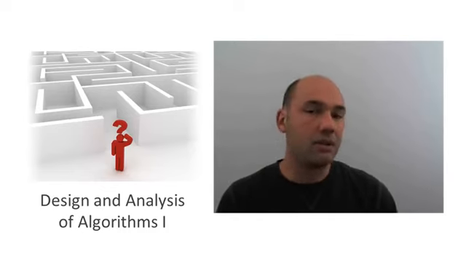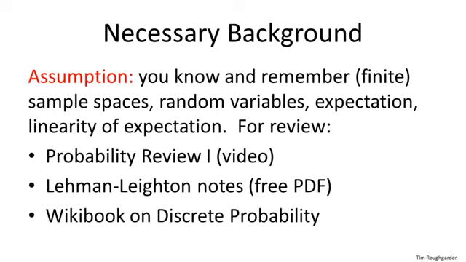So let me just explain up front what I expect you to know in the following analysis. Basically, I need you to know the first few ingredients of discrete probability theory. So I need you to know about sample spaces, that is how to model all of the different things that could happen, all of the ways that random choices could resolve themselves. I need you to know about random variables, functions on sample spaces which take on real values. I need you to know about expectations, that is average values of random variables, and a very simple but very key property we're going to need in the analysis of quicksort is linearity of expectation.